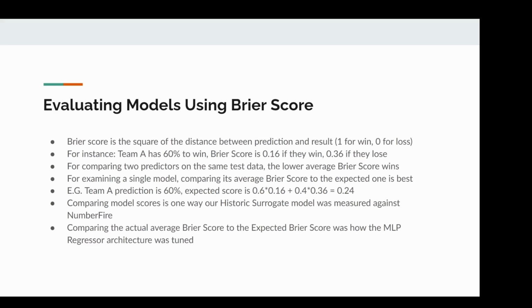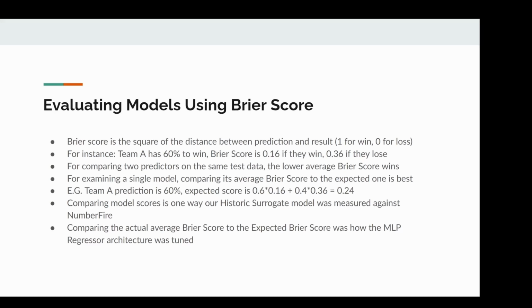So if you're comparing one model against another model, and you have two sets of predictions for the same games, and the outputs for those games, if you go through and calculate the Brier score for each of those models, or the average Brier score, which is a little bit easier to work with, then whichever model gives you the lower number wins. That's a great way of measuring one model against another head to head.